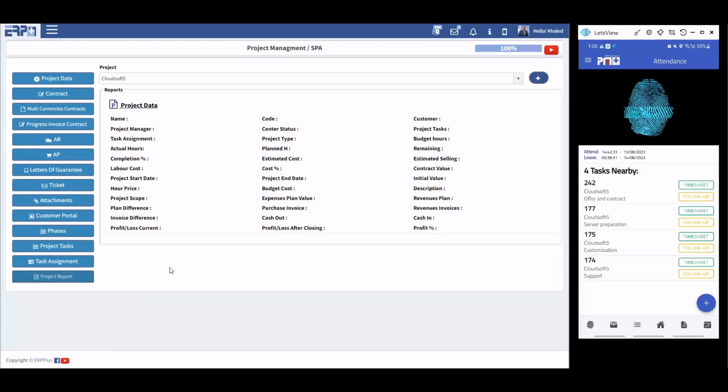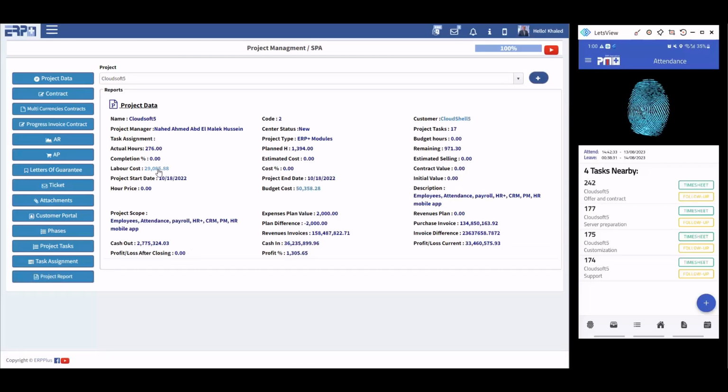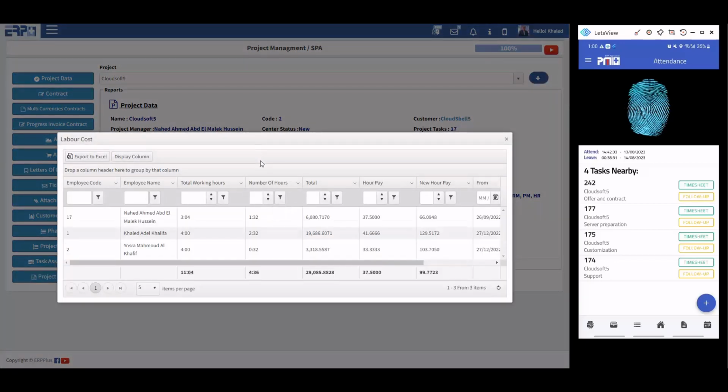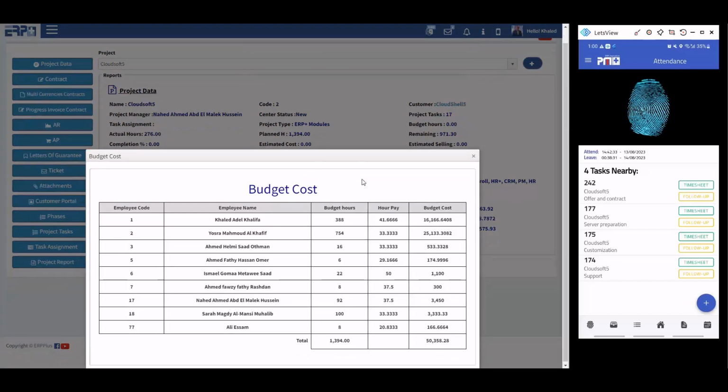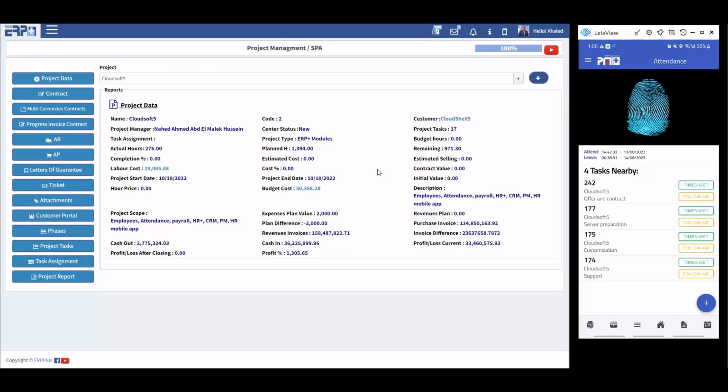This is finally the project report. If you show it here, I'm going to show you that this is the labor cost as we have it in the report. So everything is assigned here. You can do everything by clicks, just simple clicks. Everything is going to work here.